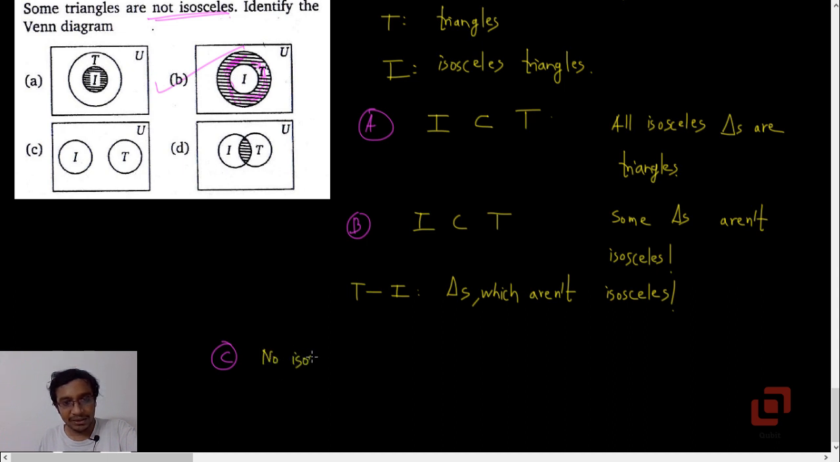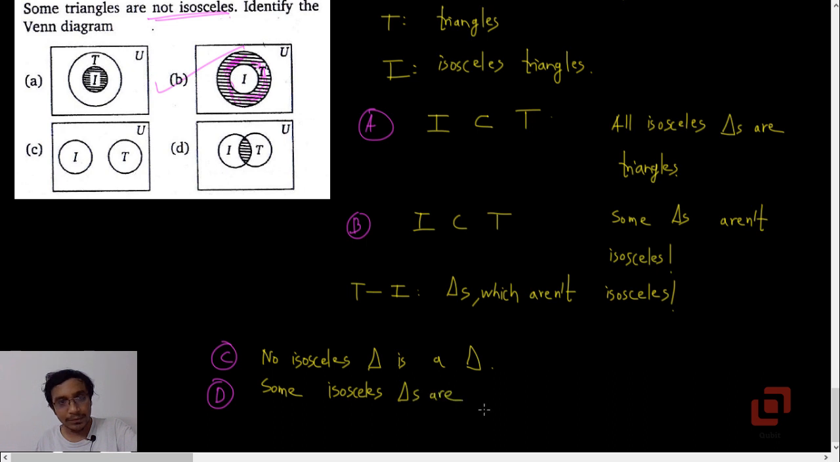If you go to option C, it would mean no isosceles triangle is a triangle. Now that's definitely a fallacy, right? And if you go to D, now this can be interpreted as some triangles, or I should say some isosceles triangles, are triangles. So some of them are not.